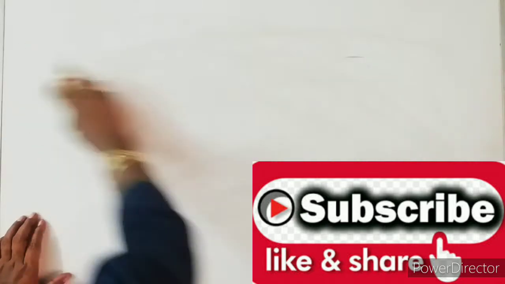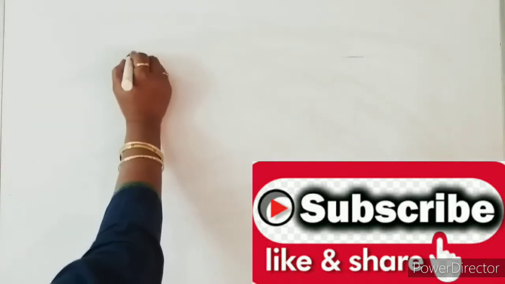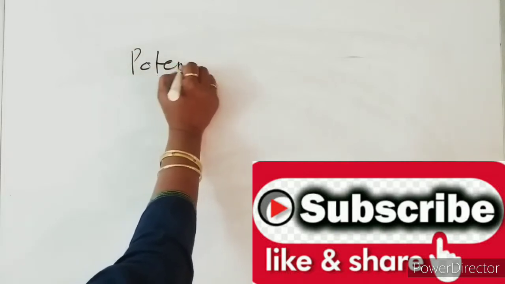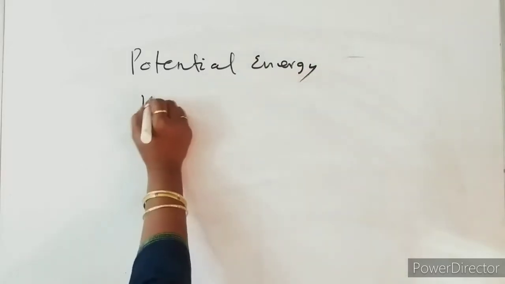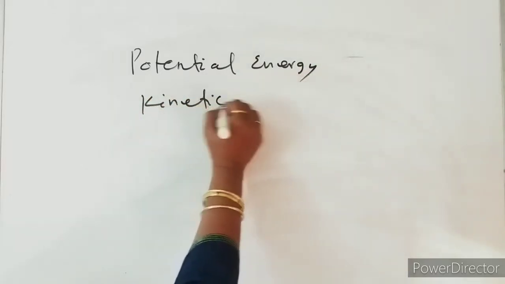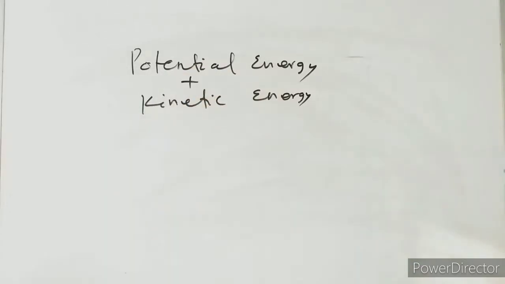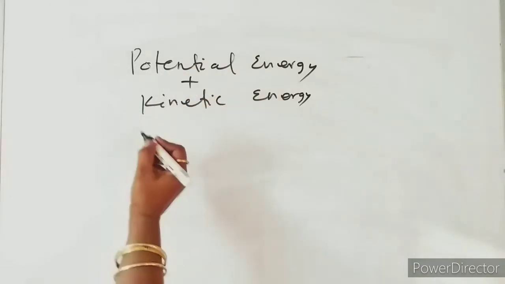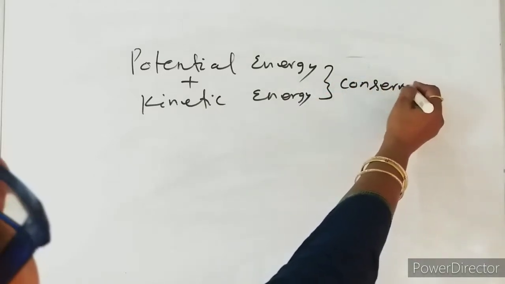Here we are going to discuss mechanical energy, which is the combination of potential energy and kinetic energy. We will see that the sum of potential energy and kinetic energy is always constant or conserved.